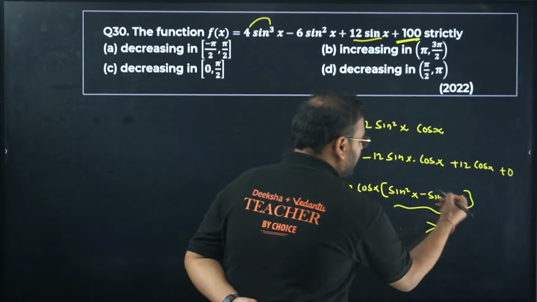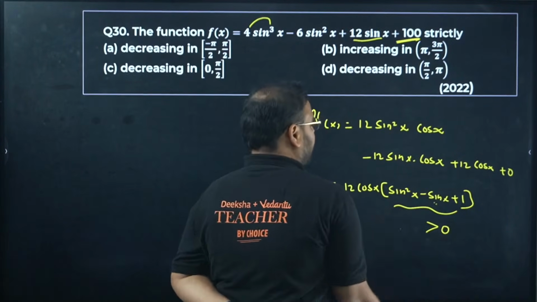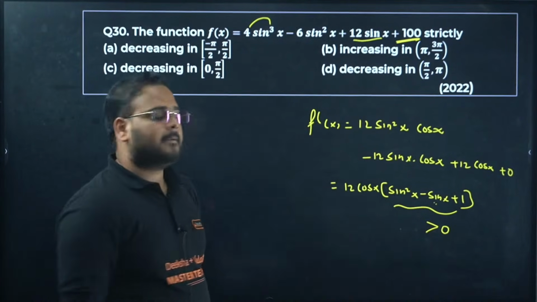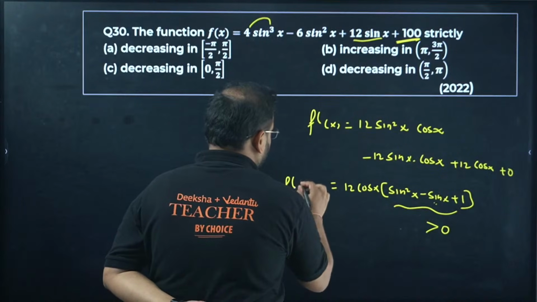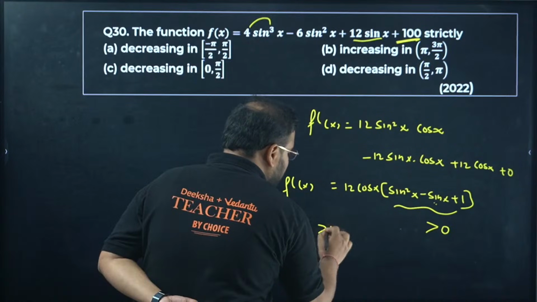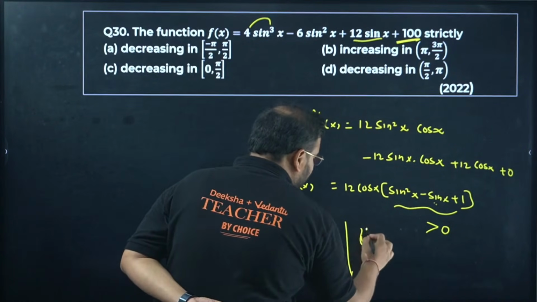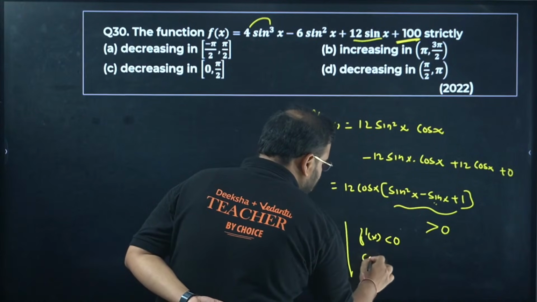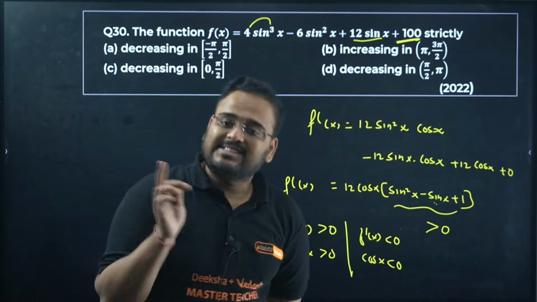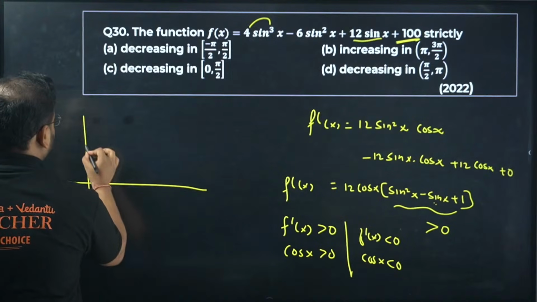It means my f dash of x is more than 0 if cos x is positive, and my f dash of x is less than 0 if cos x is negative. So basically the sign of the derivative will depend upon the sign of cos x, and that makes our life easier. This is the cos x sign.